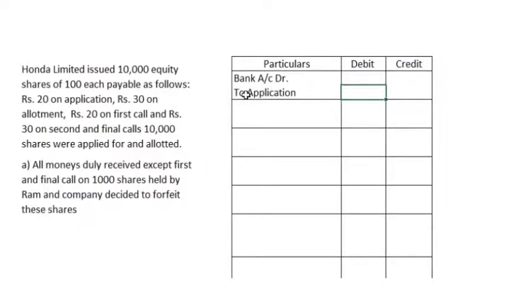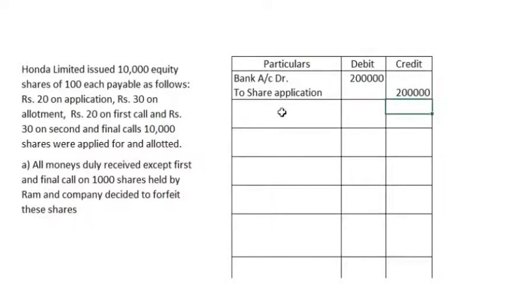First of all, we need to record the bank application amount. So bank account debit, to share application amount, 10,000 shares into 2, which is 2 lakh rupees.